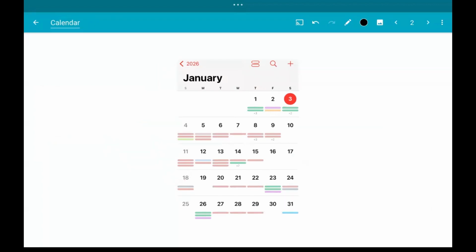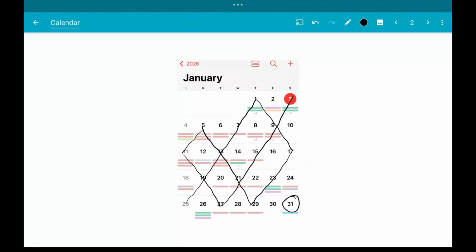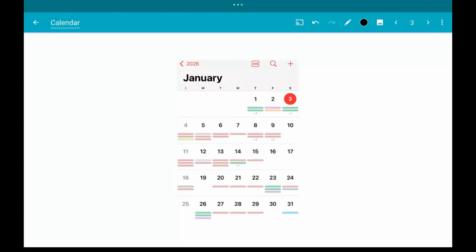Maybe we should start from a different number, maybe 29. Let's see what happens. Go here, then you get at 25. Again, we are stuck. So maybe not 29, maybe let's try from 25. Then we go in this way, connect all the odd numbers as we go. See that we reach 3, but we miss out 31, right? So why is this happening? We will see this in a moment, but let's try doing this for even numbers and let's see what happens.